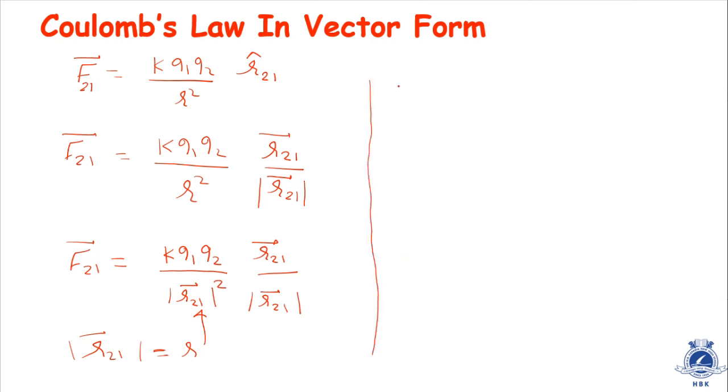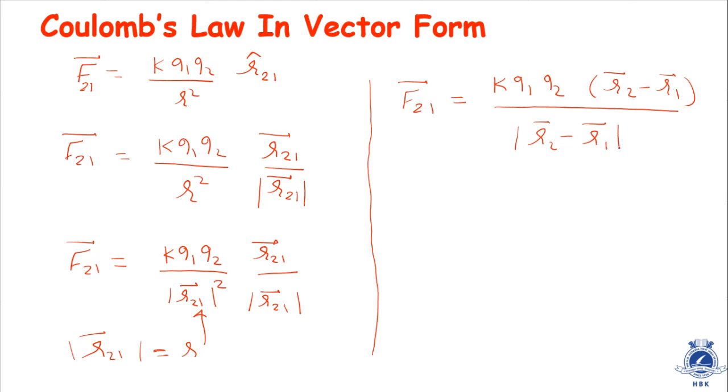So this equation will result in F21 is equal to K Q1 Q2. We can write this is R2 minus R1 divided by magnitude of R2 minus R1 the whole cube. So this is Coulomb's law in vector form.